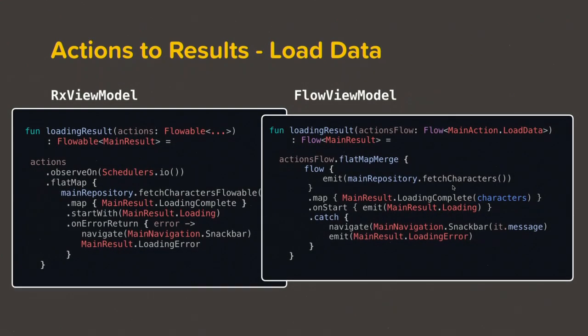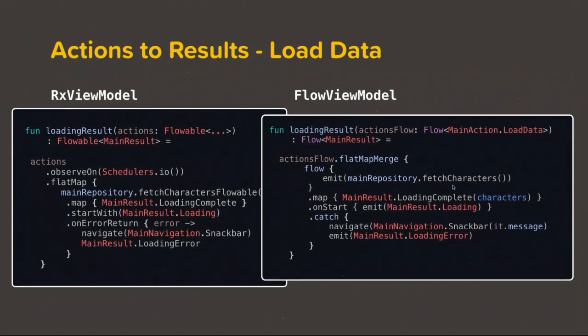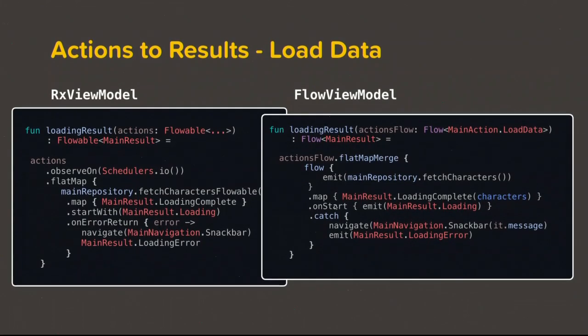That would happen when we want our repository to emit multiple data instead of just one. For example, it could happen in the case of caching, where we might want to observe the changes in the database. Then we can hide this flow behind the repository itself, and then we can call map and onStart. It has sort of a one-to-one relation.